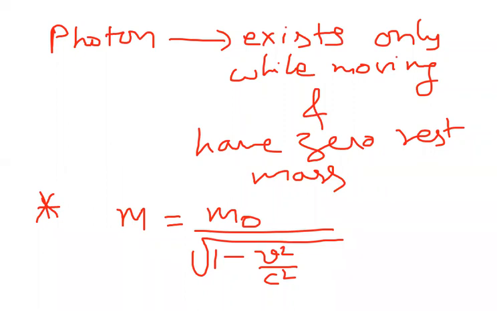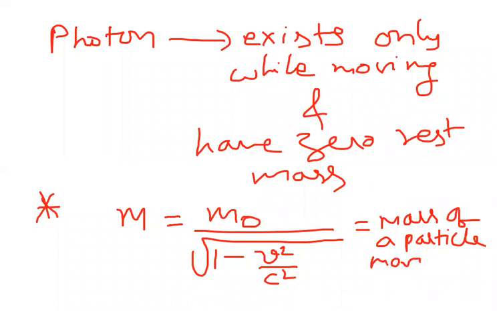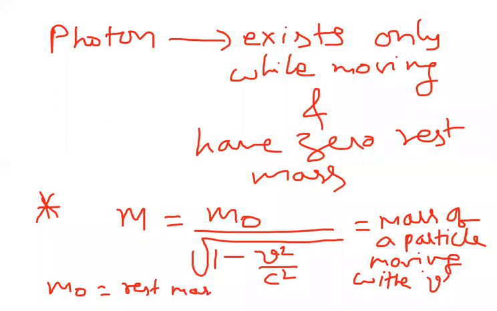M is the mass of a particle moving with velocity v. This is the formula. Here m naught is called the rest mass, and c is the speed of light, its value 3 into 10 power 8 meter per second.